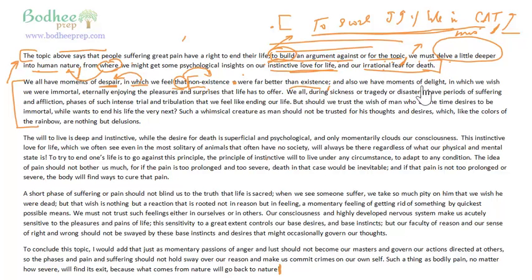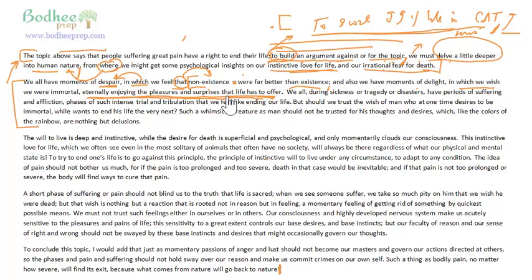And also we have moments of delight in which we wish we were immortal, eternally enjoying the pleasures and surprises that life has to offer. This is basically a free modifier. A free modifier basically is a consequence of an action. You can go to my VAT videos and look at how to use free modifiers.